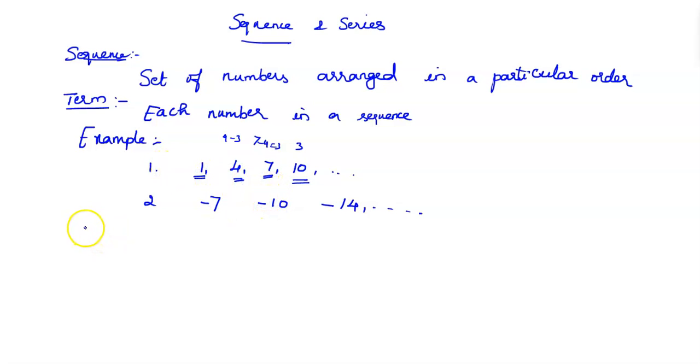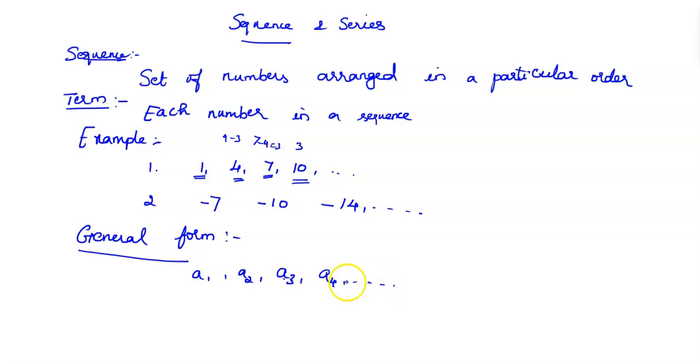So, what is the general form of the sequence? The general form of the sequence, we can write as, for example, A1, A2, A3, A4, etc. Here A1 is called the first term, A2 the second term, A3 the third term, A4 the fourth term, etc. An we can say as the nth term. Likewise it goes on. So hope you are clear with the sequence.